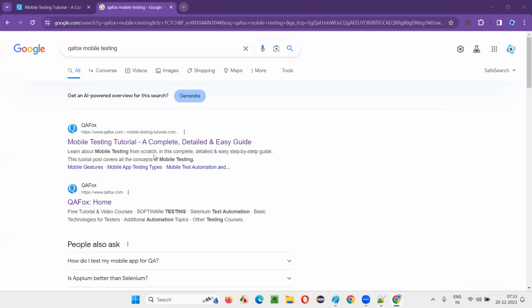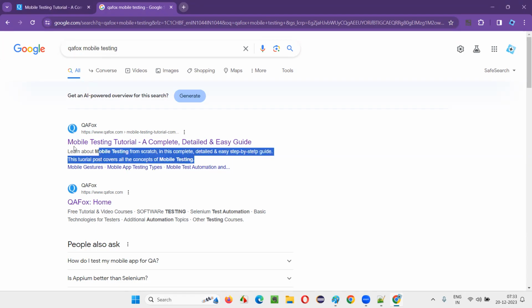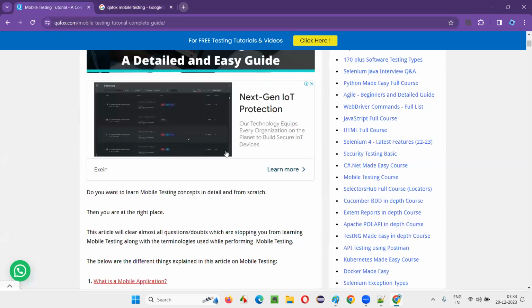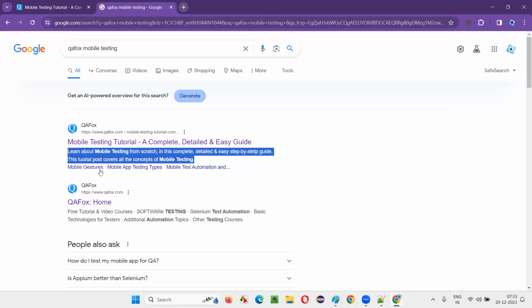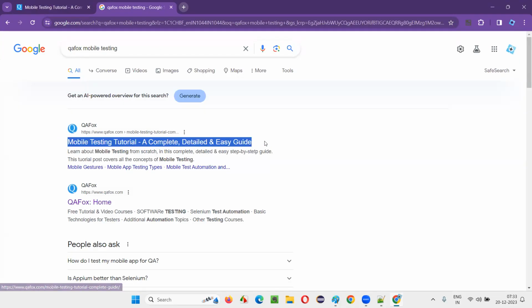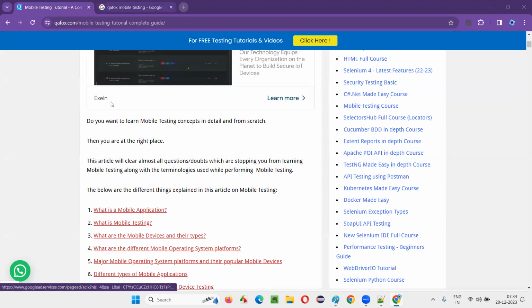What about this particular text that you're getting? Learn about mobile testing from scratch in this complete, detailed, and easy step-by-step guide. This tutorial post covers all the concepts of mobile testing. Do you see this text anywhere on this article? Do you want to learn mobile testing concepts in detail from scratch? Then you are at the right place, which is different. How are you getting this different heading? When I Google search, some other heading and some other description is coming for the same article.